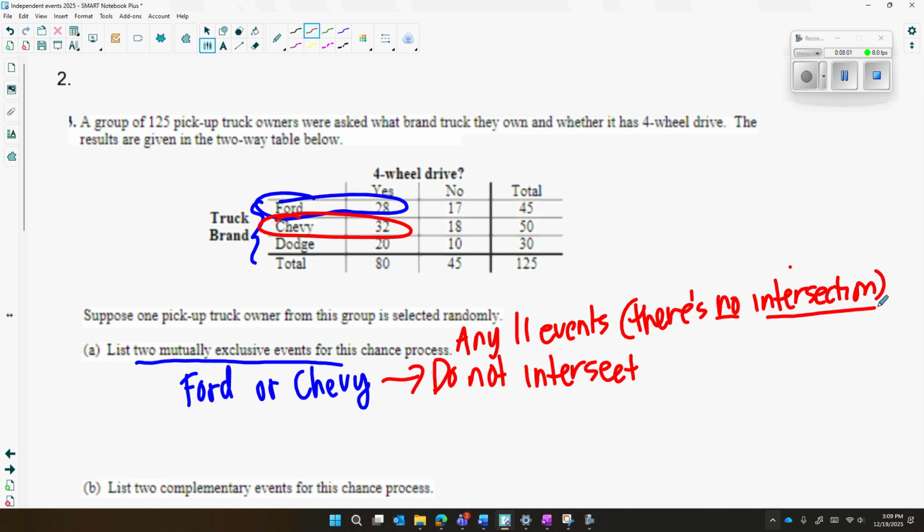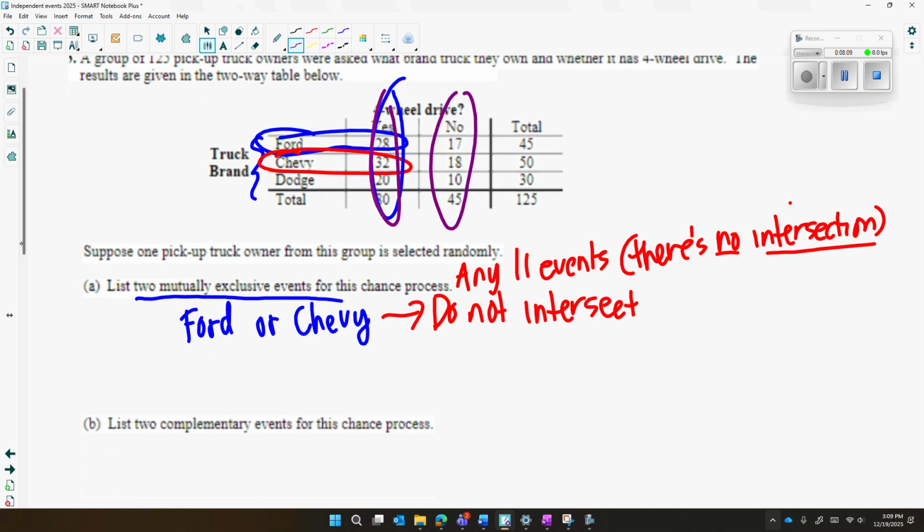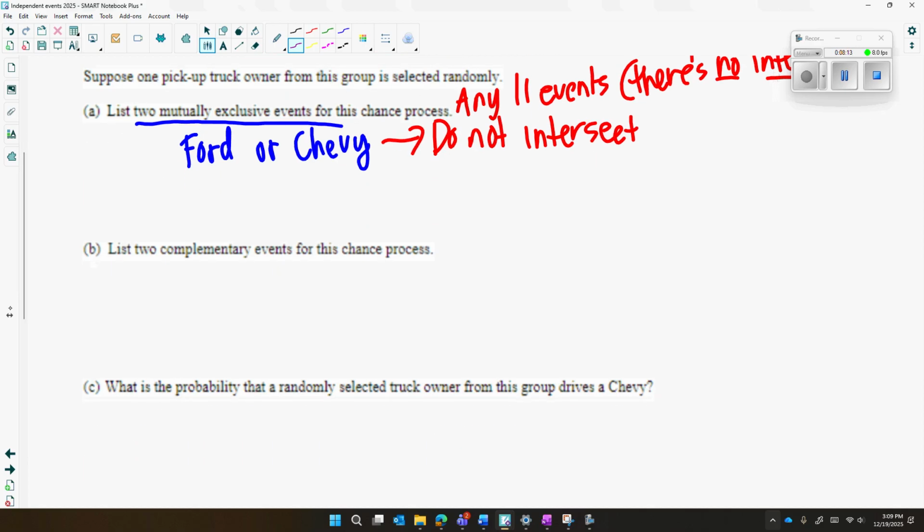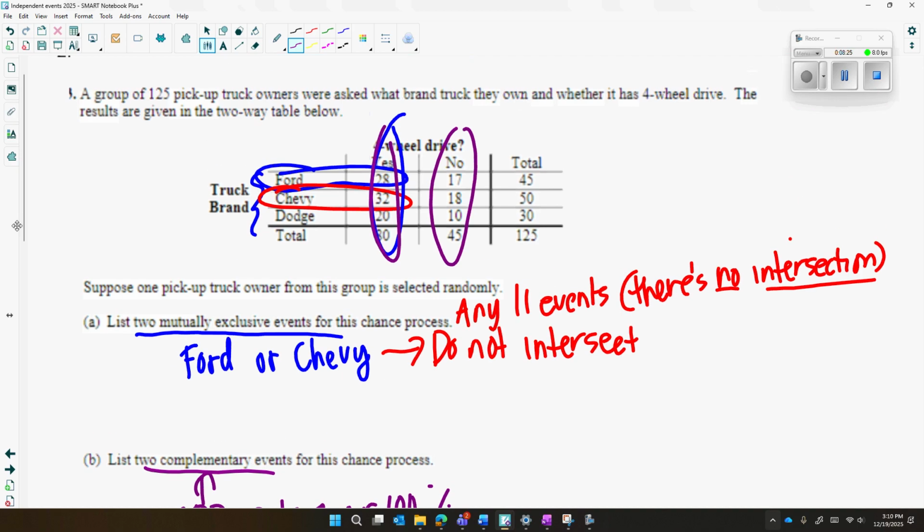You could also have picked yes and no, yes four-wheel drive, or no. Those don't intersect as well. So either two from the row or two from the columns. They don't intersect. Now, two events that are complements. Complements means that they add up to one, or one whole, or 100%. So can you think about two events up here that are complements? Stop the video here and write something down.